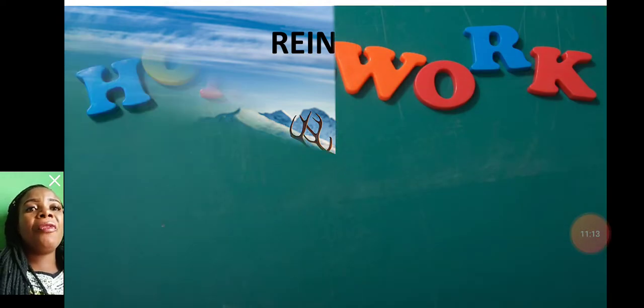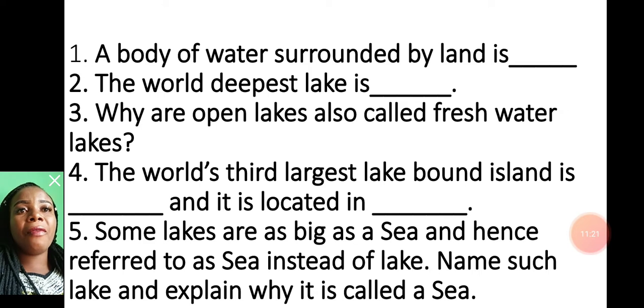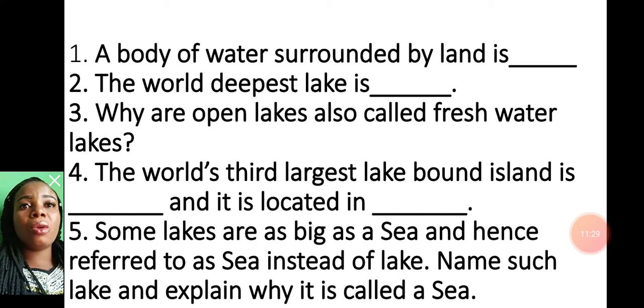Okay, now before we go, please look at your homework. You have your homework from number 1 to number 5. You know the instructions for submitting our homeworks, right? Please obey the instructions and make sure you write accordingly. Read and understand, then write accordingly in legible handwriting. All right.